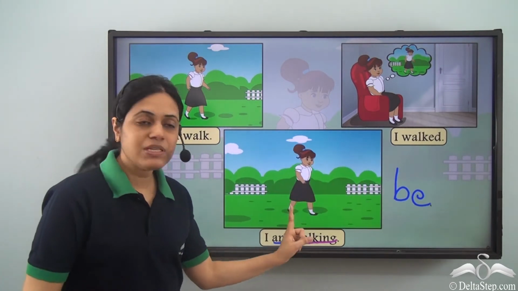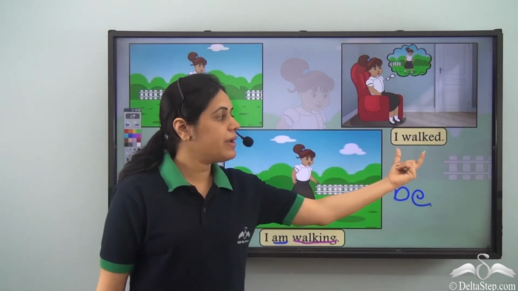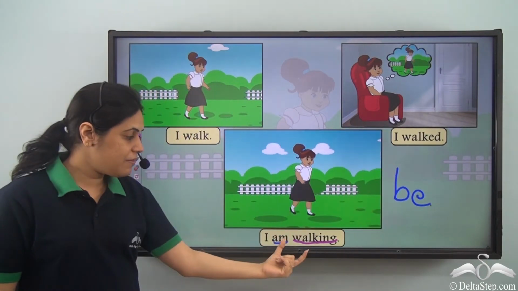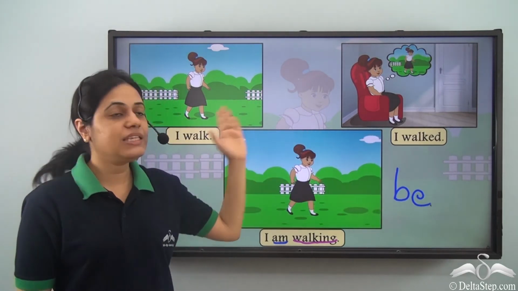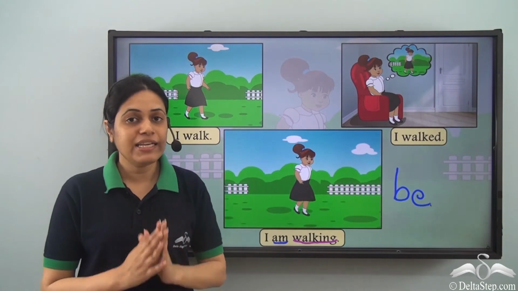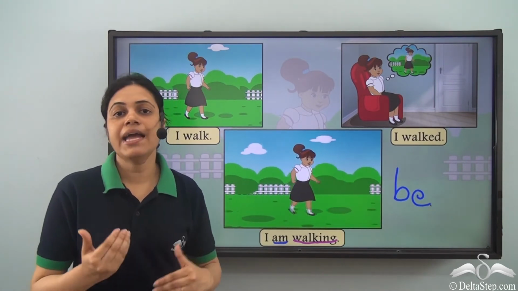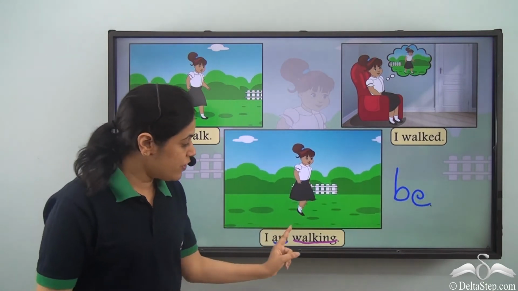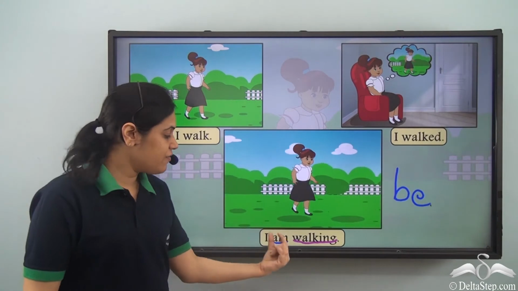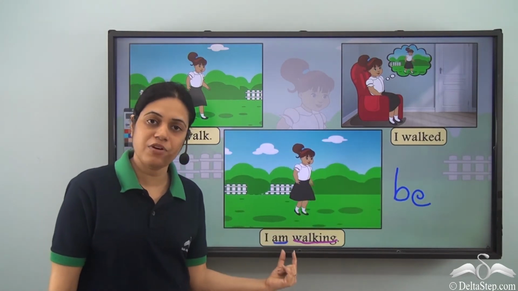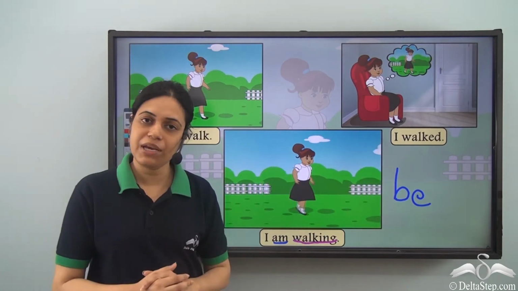The main verb is still walking. So the main verb here is walk, the main verb here is walked, and the main verb here is walking. But unlike these 2 sentences, I never say I walking. I always say I am walking. So whenever we have to show that an action is in progress, we need a helping verb, which is a be verb along with the main verb.